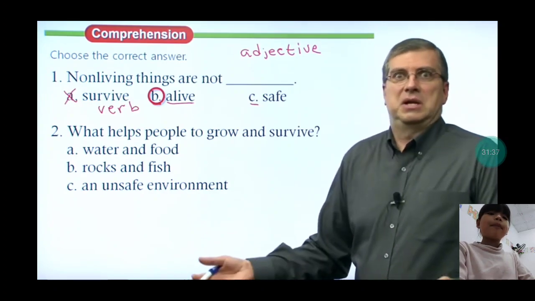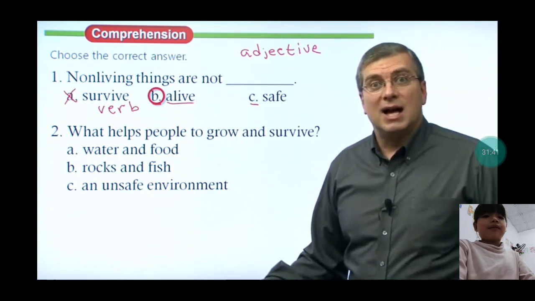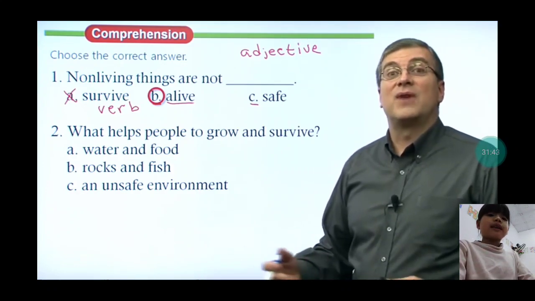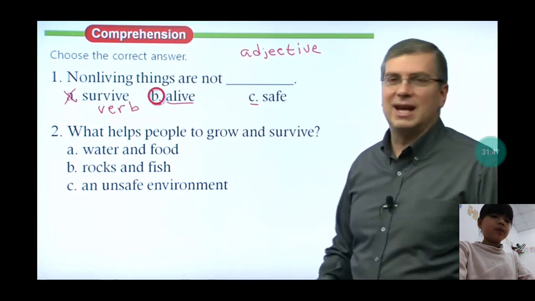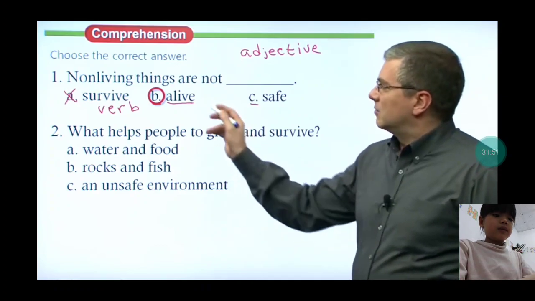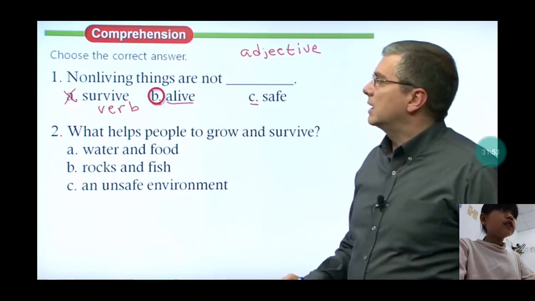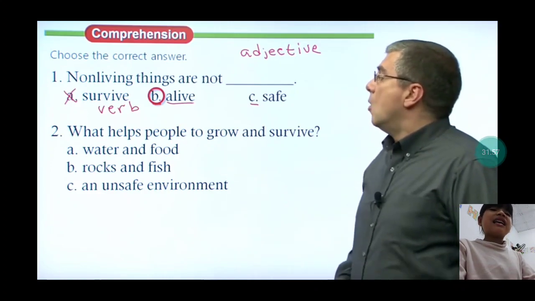And what do people need to grow and survive? A, water and food. B, rocks and fish.